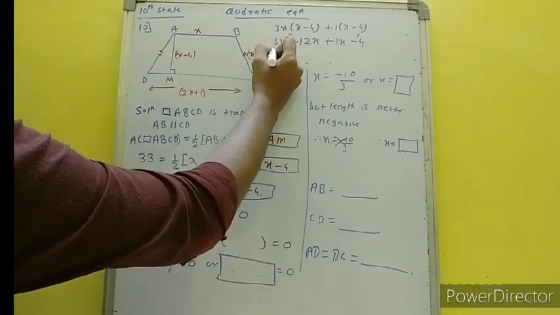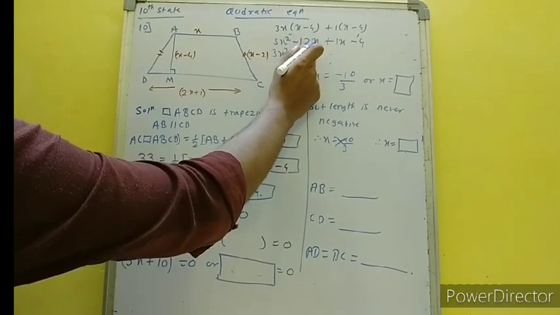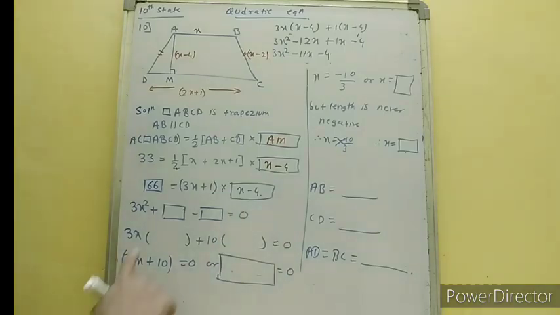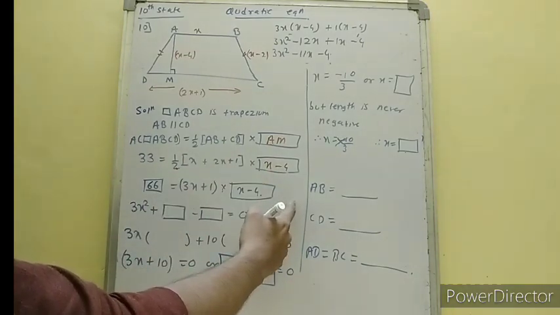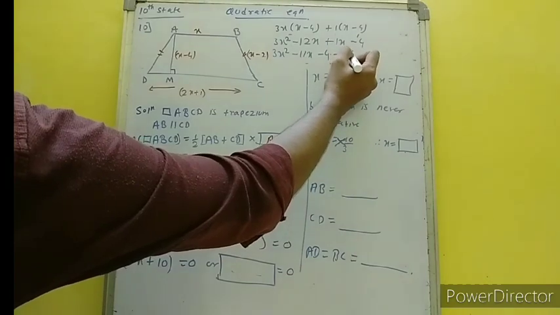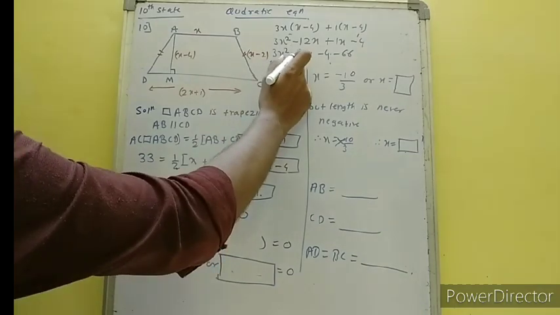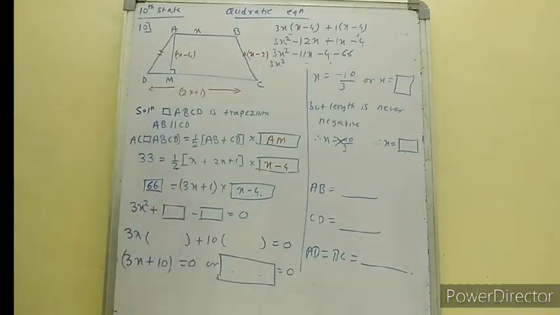So 3x square plus 12x plus 1x is 13x... and the given sign is minus 11x over here.